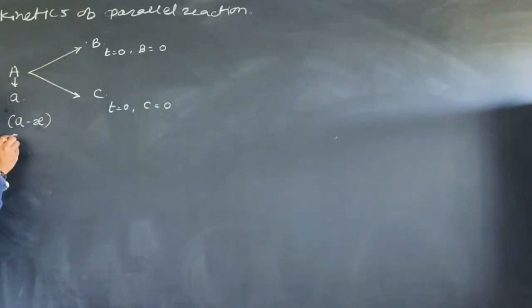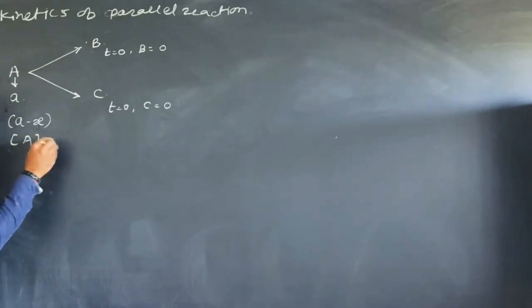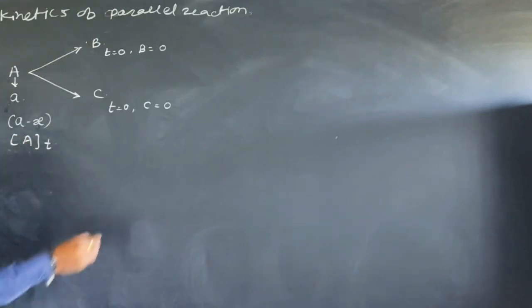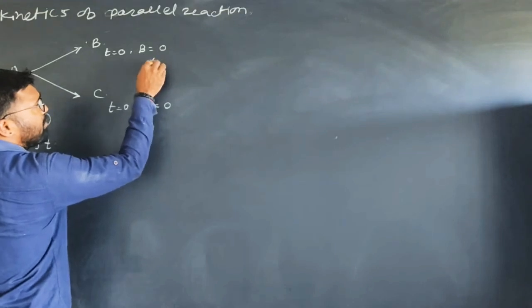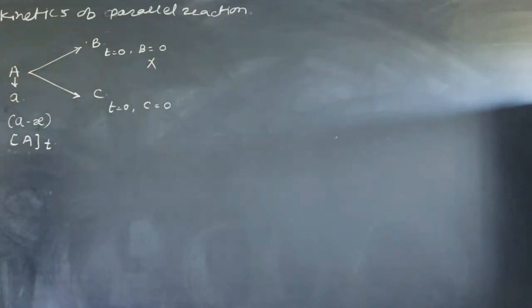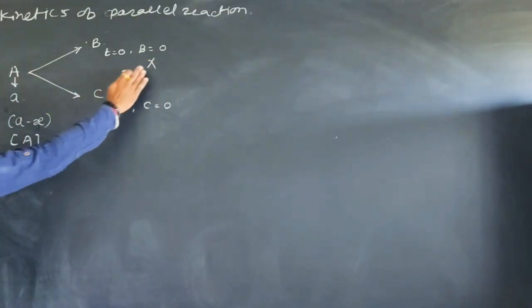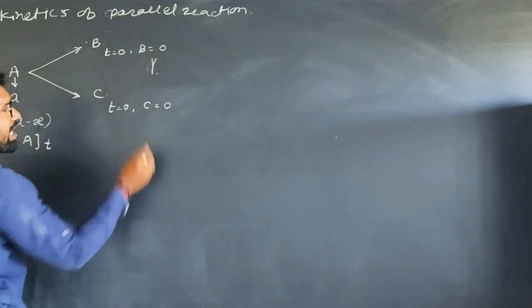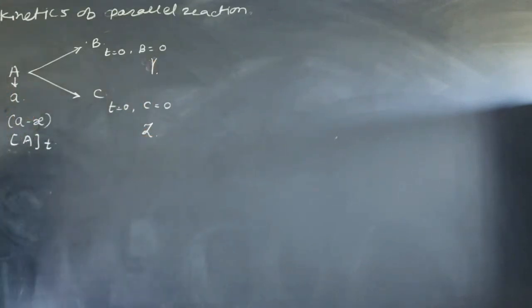This can also be written as the concentration at any time t. Let's assume that y amount of B is produced and z amount of C is produced in the reaction.